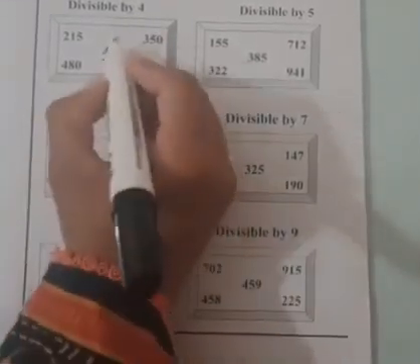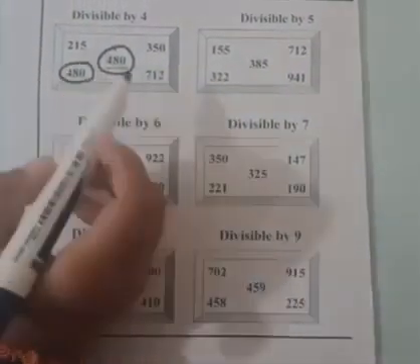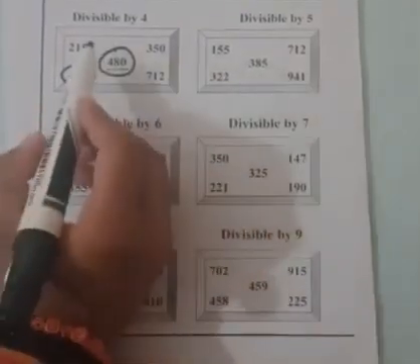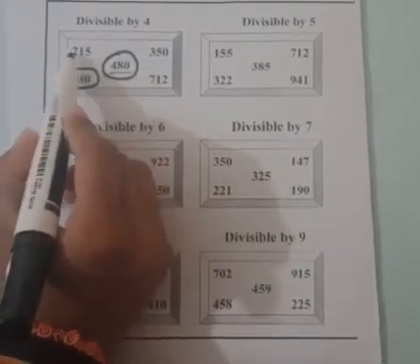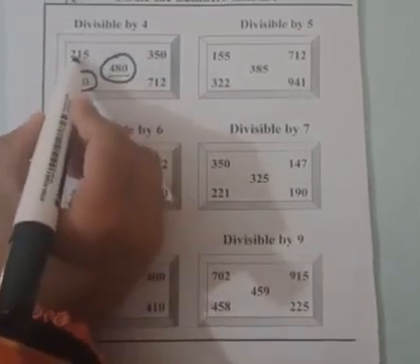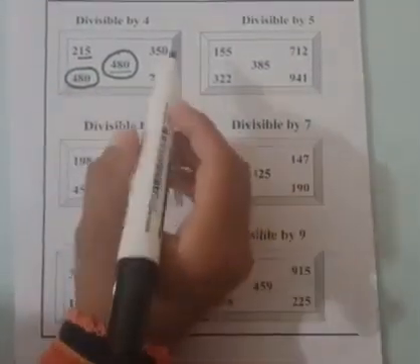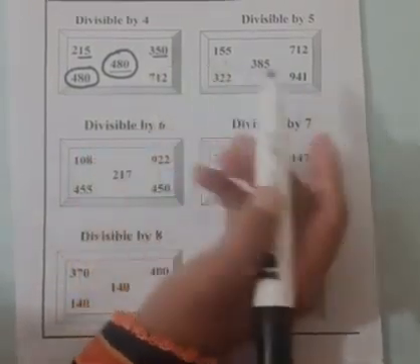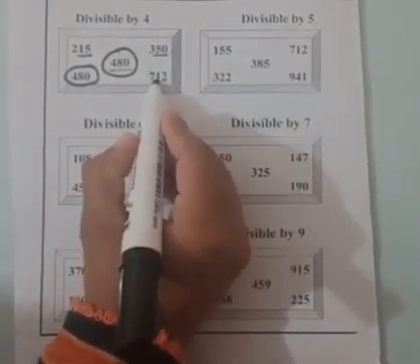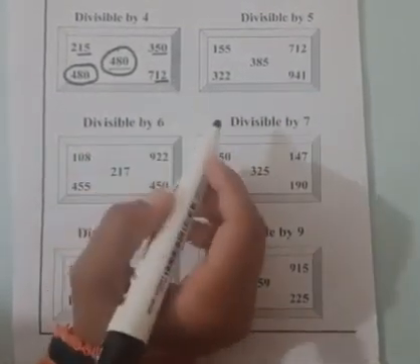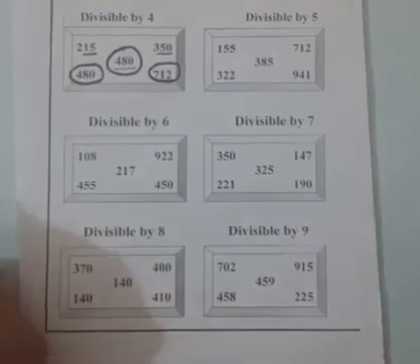So we check that 480 is divisible by 4. Okay. As we can see, this number 215, there are no zeros, and number 15 is also not a multiple of 4, so this number is not divisible by 4. Same as it, 50 is not a multiple of 4, so it is not divisible by 4. Here we have 712. The last two digits are 12, 1, 2. These are multiple of 4, so this number is also divisible by 4.